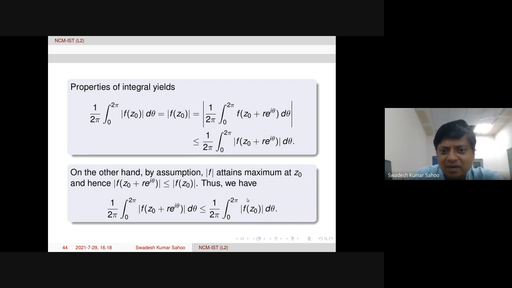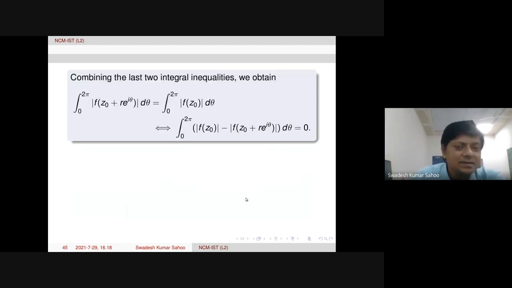But what is this? This is modulus of f of z naught, as already discussed. So therefore, the reverse inequality is also valid. Now combining these two, equality holds here.